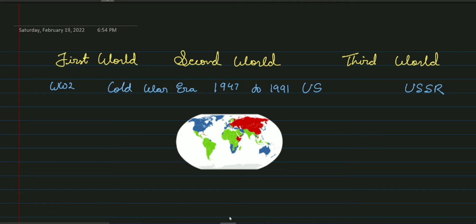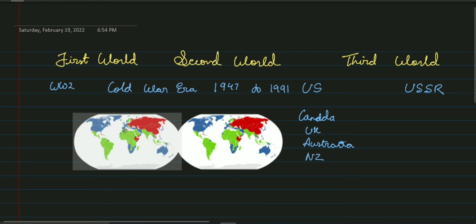Countries which were on the side of USA were like Canada, UK, Australia, New Zealand, then many European countries. We can see them in this map.